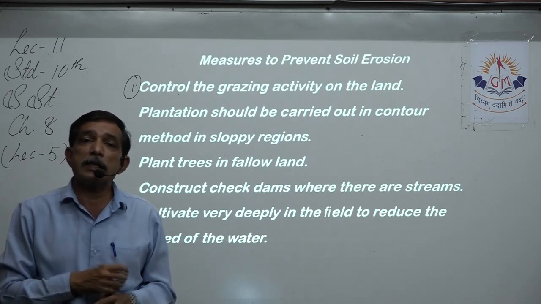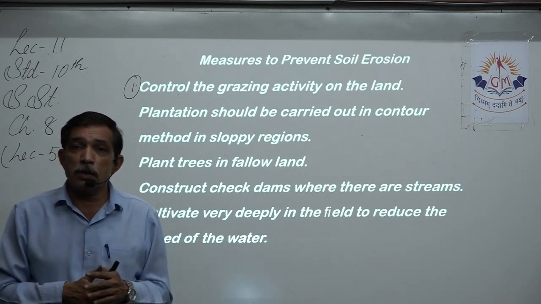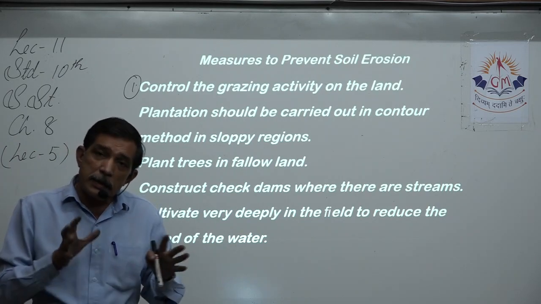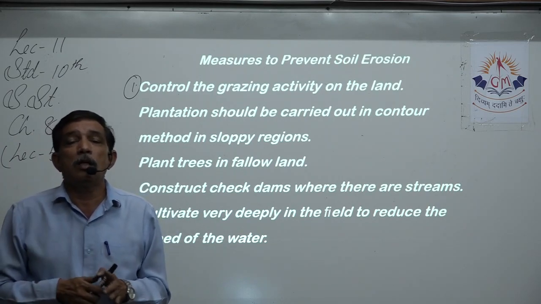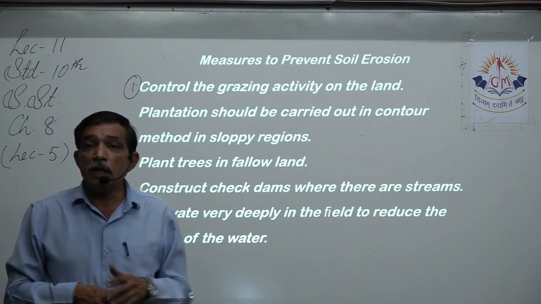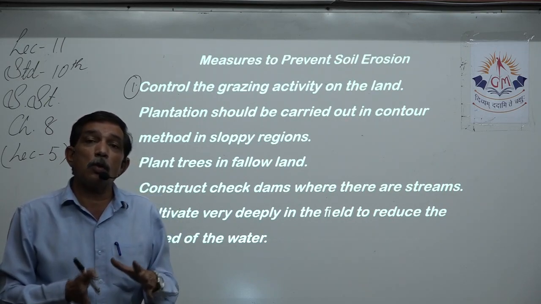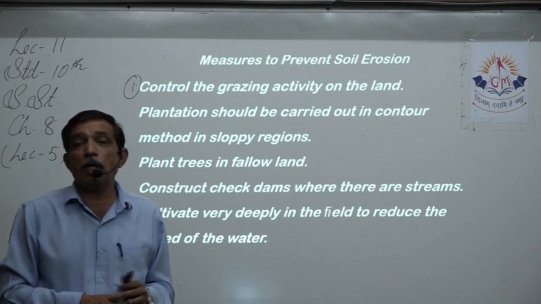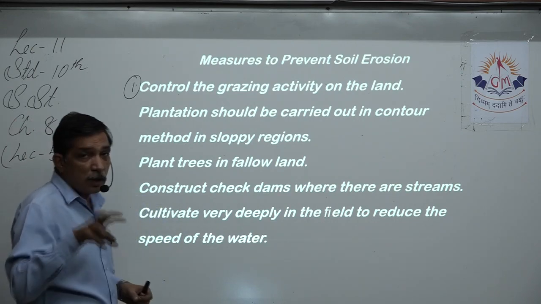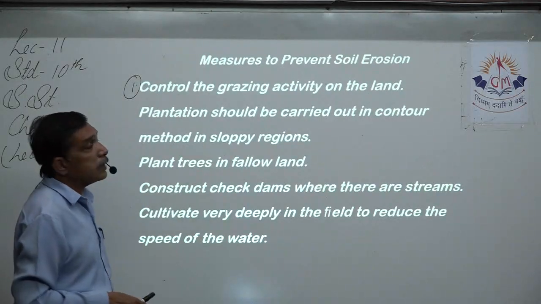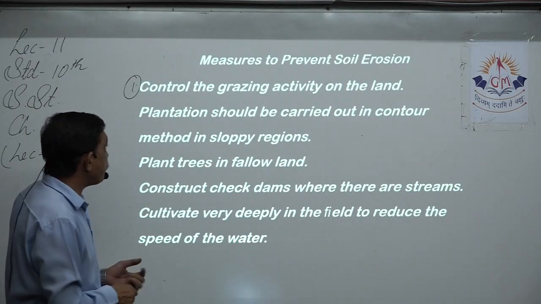Find another place, allow the growth of the grass, so that it keeps on grabbing the soil and does not so easily allow the wind and water to take it away. Yes, sometimes there is a necessity to grow trees also, because the tree roots are bigger and they will help in grabbing the soil. So control the grazing activity on the land.